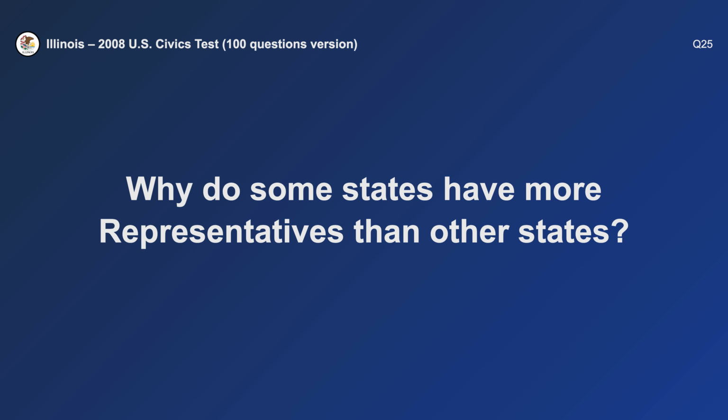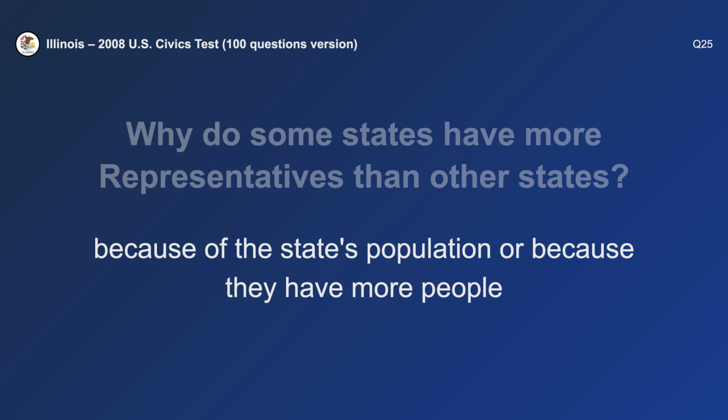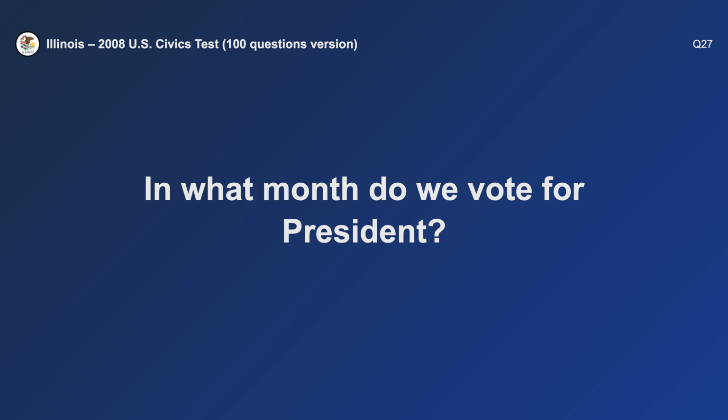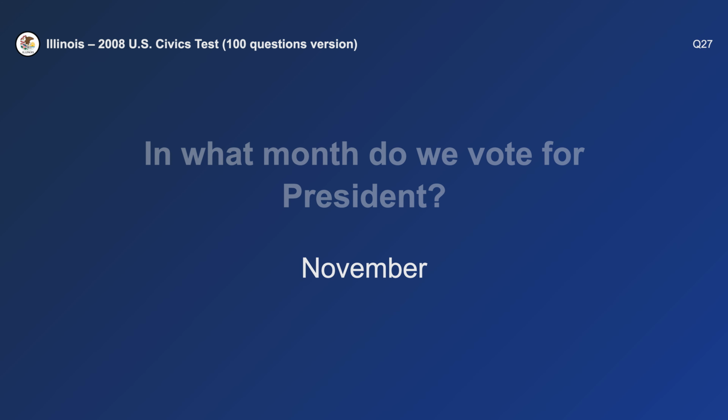Why do some states have more representatives than other states? They have more people. We elect a president for how many years? 4. In what month do we vote for president? November.